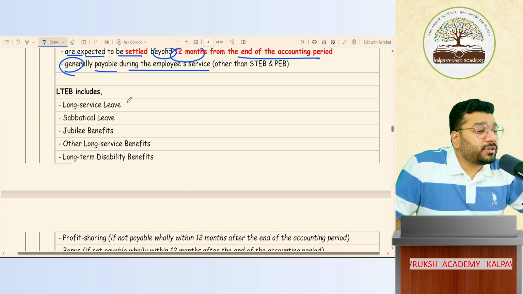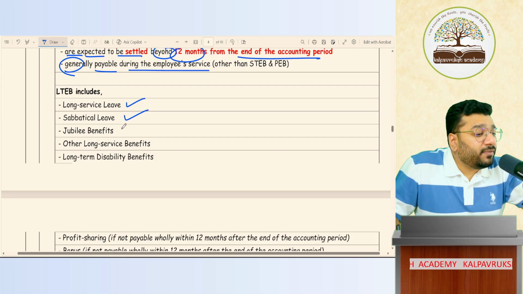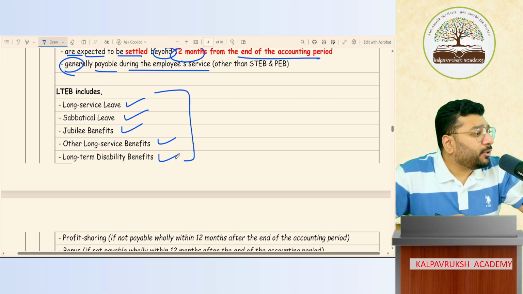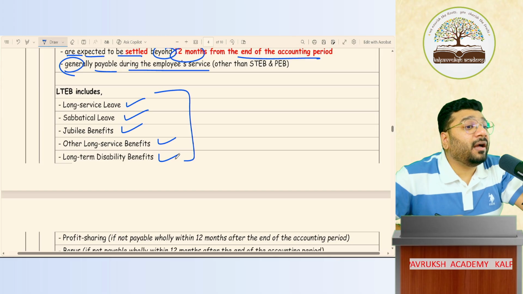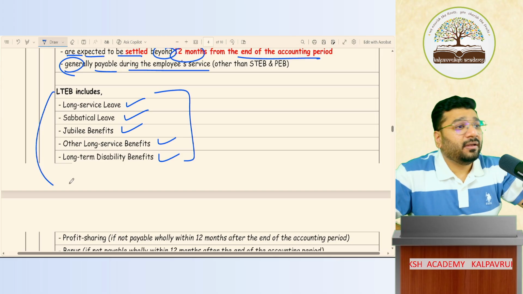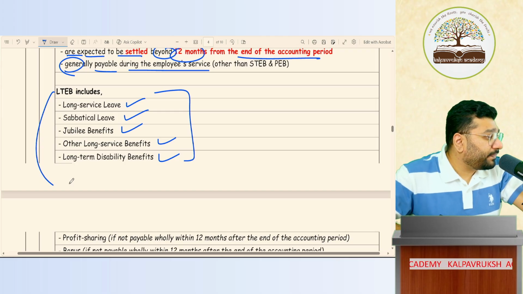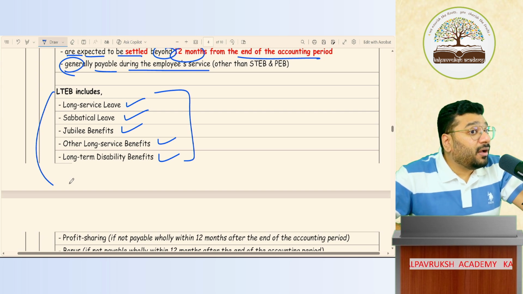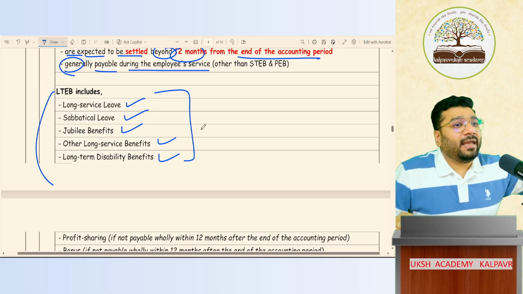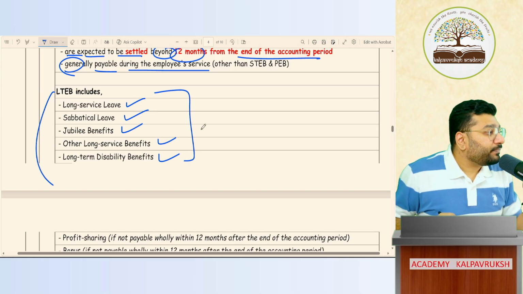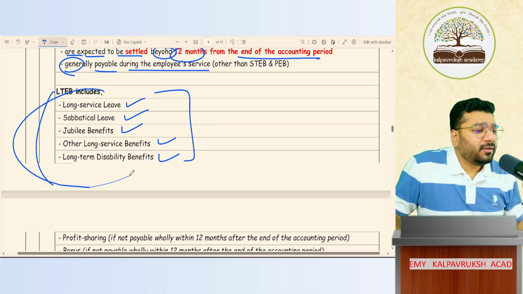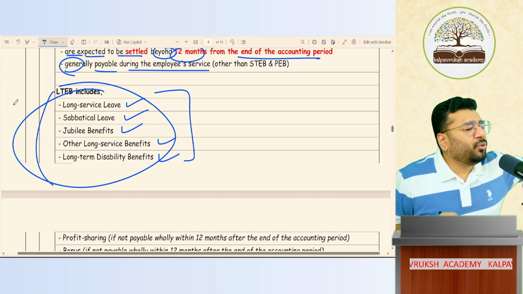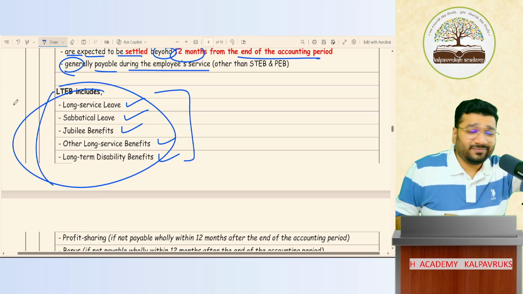So here long-term benefits include long service leave, sabbatical leave, jubilee benefit, other long-term service benefit, long-term disability benefit. Many types of benefit are included. These are the few terms included in your original accounting standard. If you tell me, sir, explain the meaning of this, I'll take one solid class to explain the meaning of all this. And it is not required also because they're not going to test the meaning of this in the examination. They're going to check the accounting part of this. How are you going to account for all this, that is what they are going to ask. If you still want to know what this is, put this entire thing in ChatGPT, ask it to give a detailed explanation along with an example. Beautifully it will teach. Got it, not got it, free of cost. Absolutely free of cost.